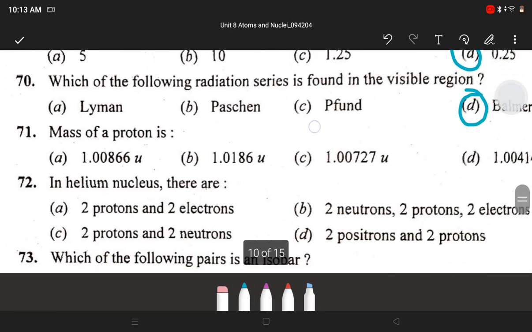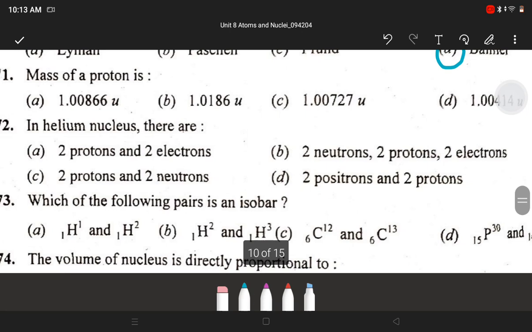Next question is mass of a proton is. Answer is D. Mass of the proton is 1.00727 U. C answer. Next, in helium nucleus there are C. 2 protons and 2 neutrons.